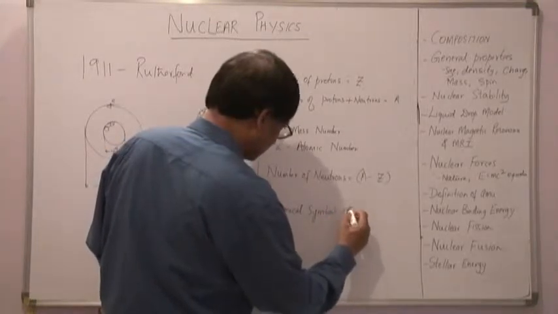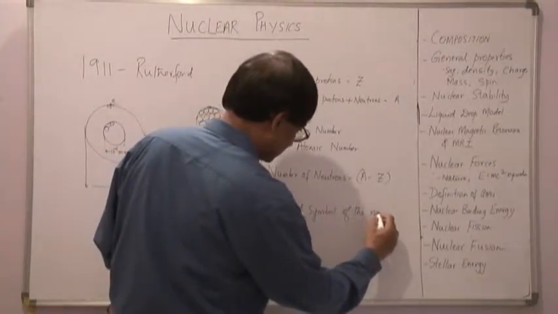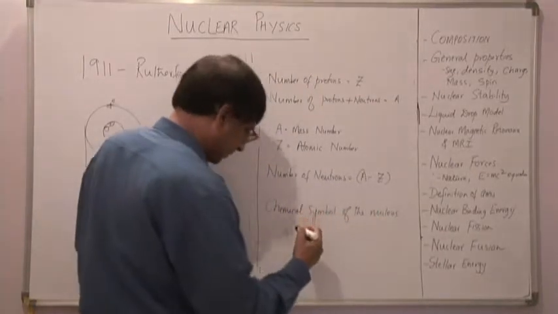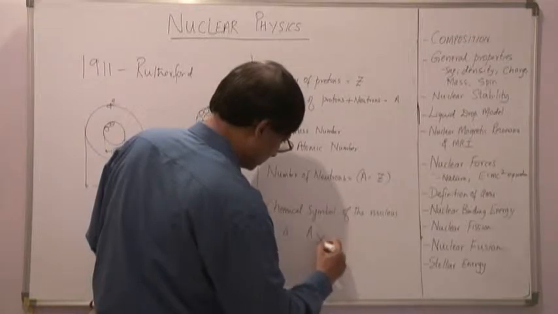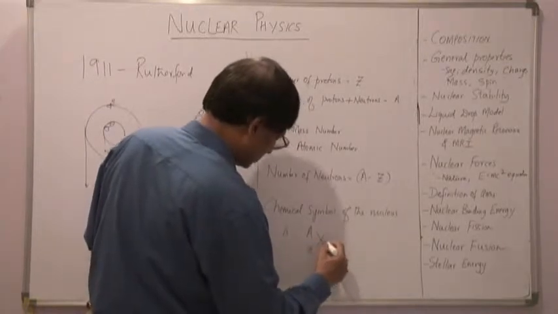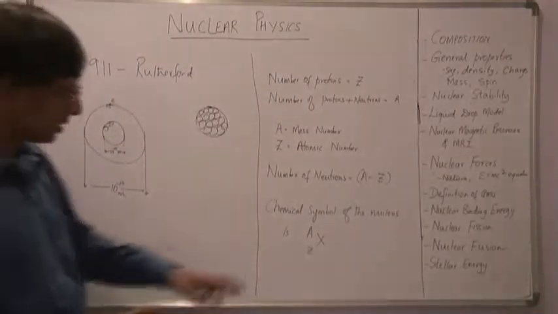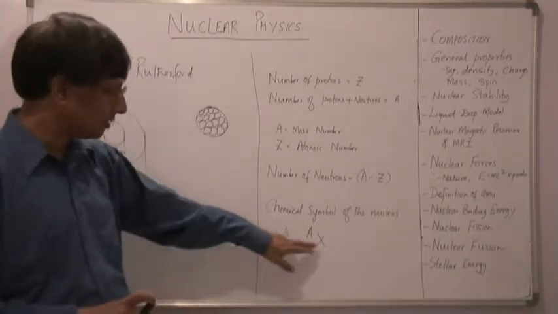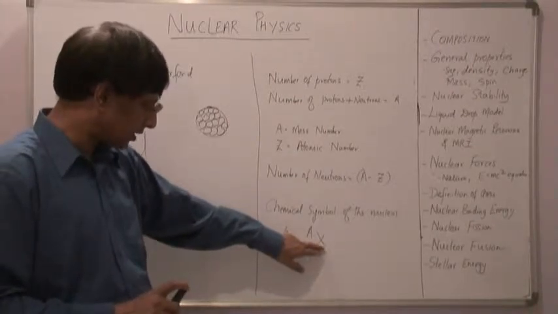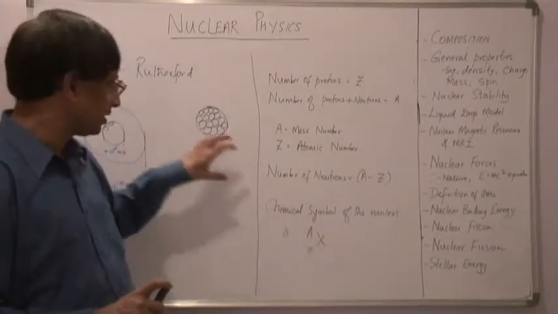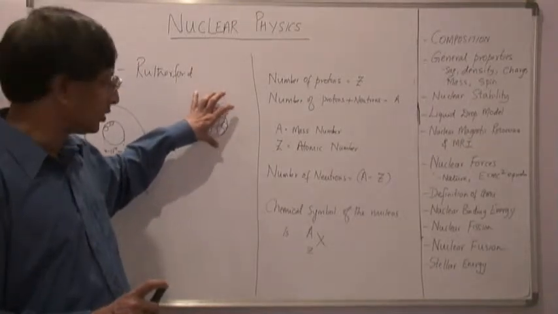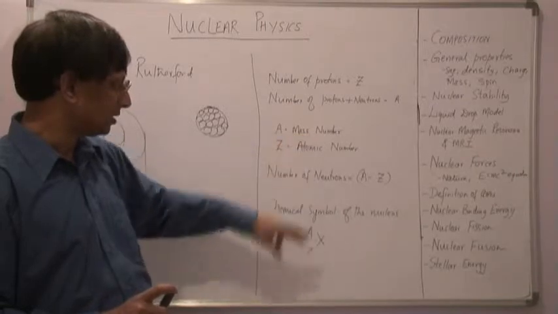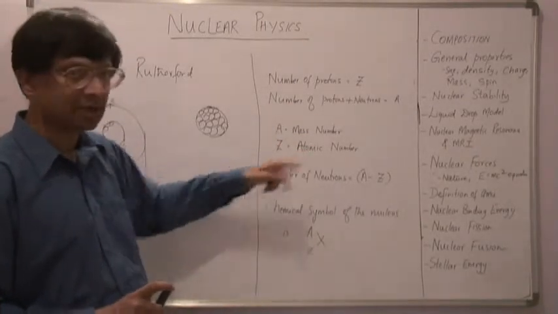The chemical symbol of the nucleus we represent as A X Z, where X represents the atom type or the nuclear type, A stands for the mass number and Z stands for the atomic number.